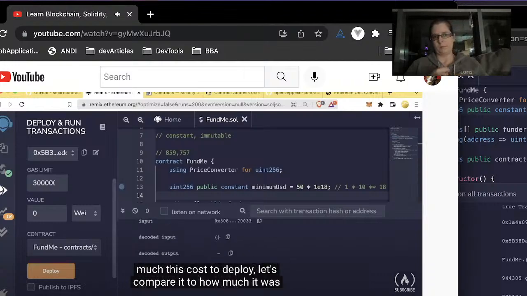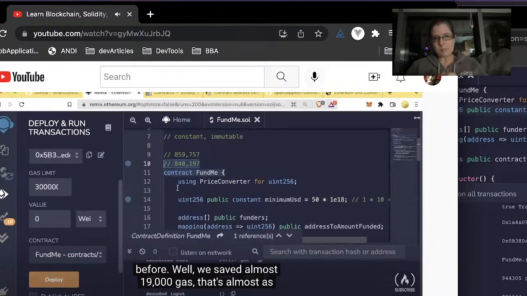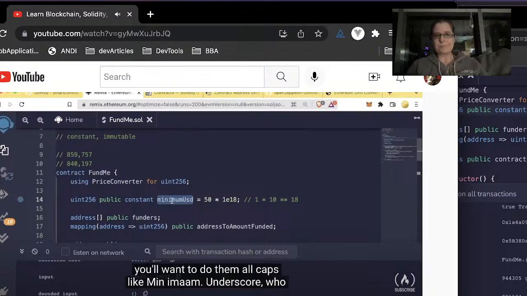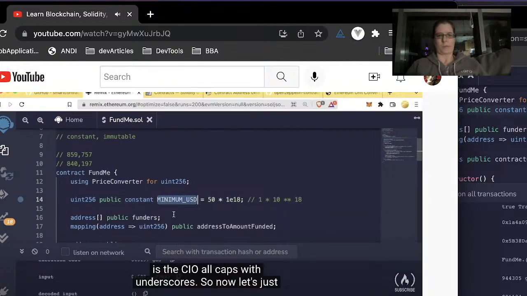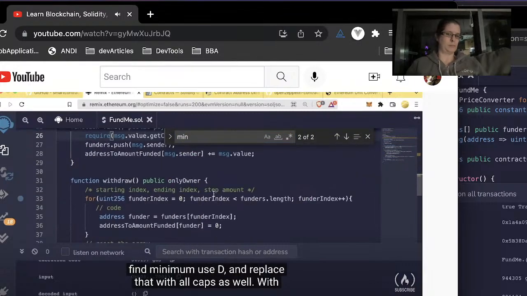Of how much this costs to deploy. And let's compare it to how much it was before. Wow, we saved almost 19,000 gas. That's almost as much gas as it cost to send Ethereum. Typically, constant variables have a different naming convention. Typically, you'll want to do them all caps, like MIN_USD, so all caps with underscores. So now let's just find minimum USD and replace that with all caps.